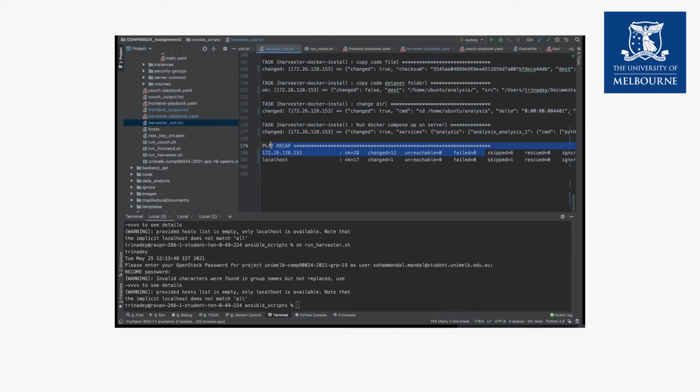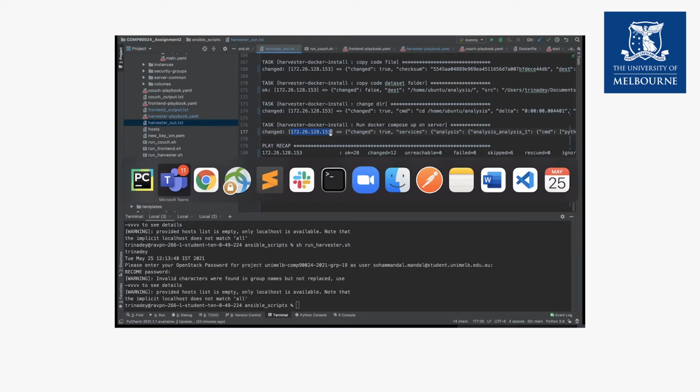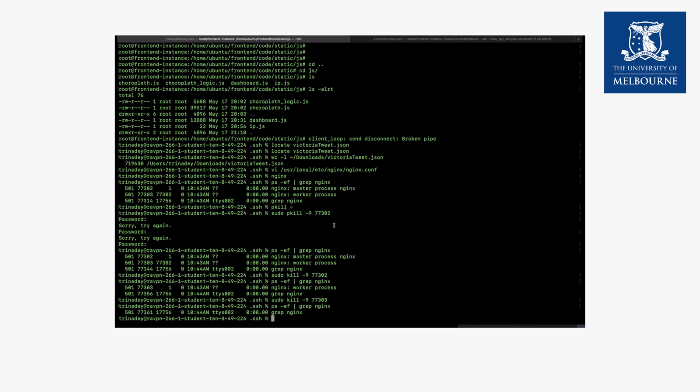5 minutes later. If you can see this particular has passed all the Docker steps, all the Ansible steps, and if we log into the server now, we can see the Docker is running.